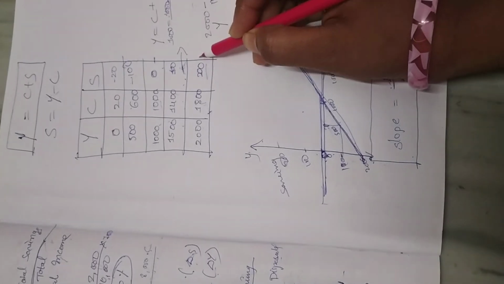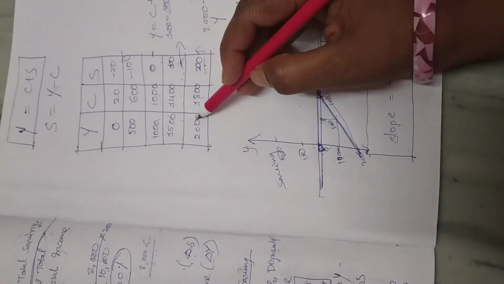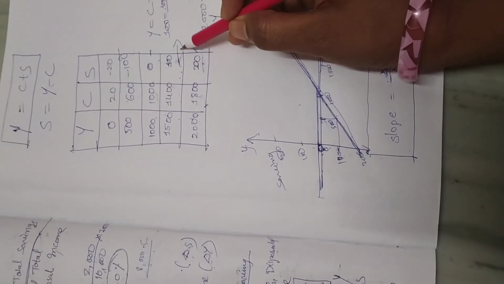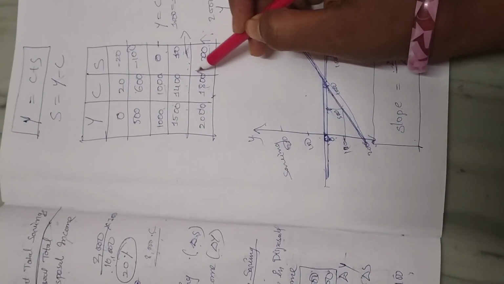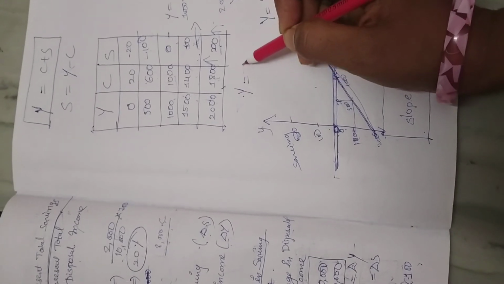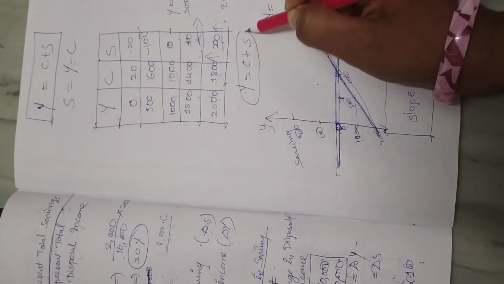Your savings increased to 200 from 100. So when your income increased from 1,500 to 2,000, your savings increased from 100 to 200, and consumption expenditure also increased. So there is a positive relationship between income and consumption as well as income and saving.